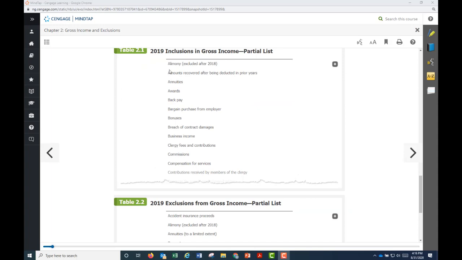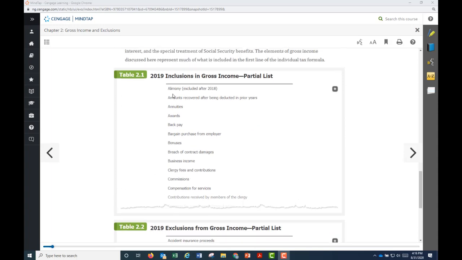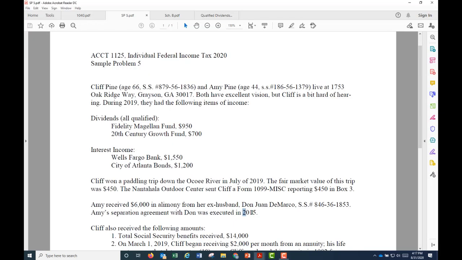As you see here on this list in your textbook, alimony excluded after 2018, meaning that when the divorce happened after 2018, then it's excluded. But any divorce that occurred before that year, then it's part of income. In this problem, it was executed in 2015.